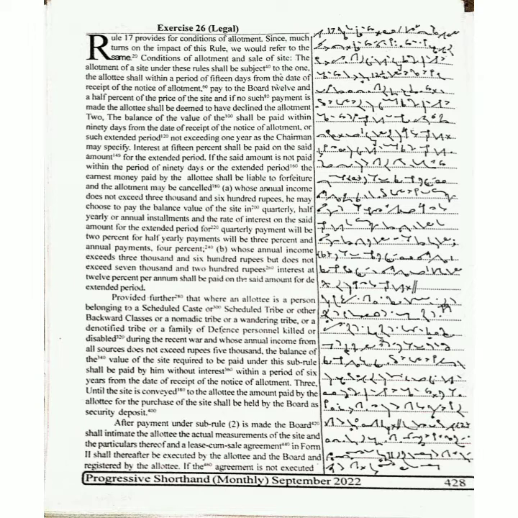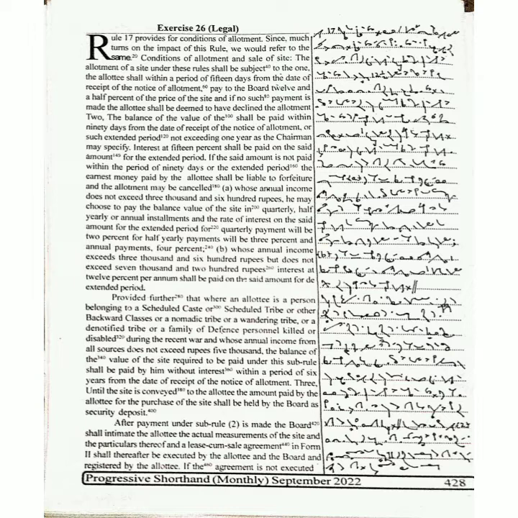Interest at 15% shall be paid on the said amount for the extended period. If the said amount is not paid within the period of 90 days or the extended period, the earnest money paid by the allottee shall be liable to forfeiture and the allotment may be cancelled.